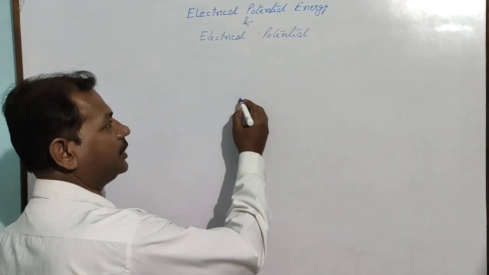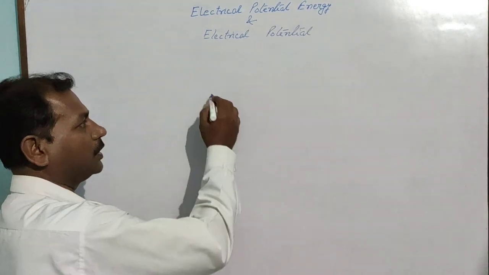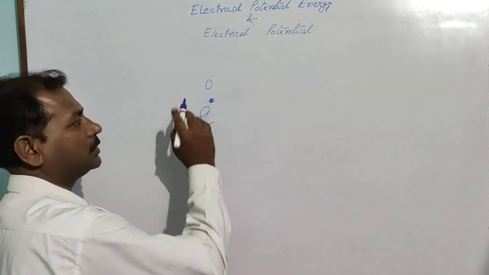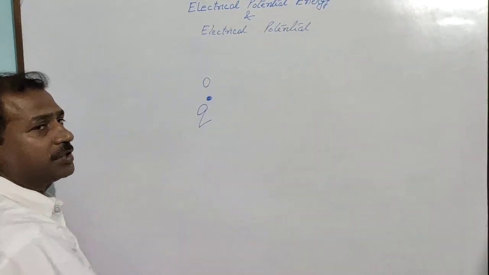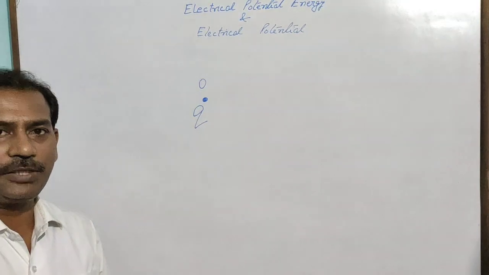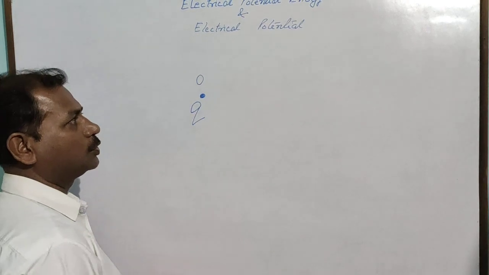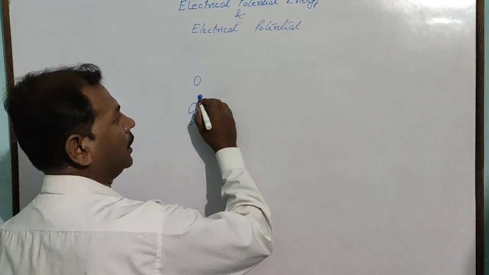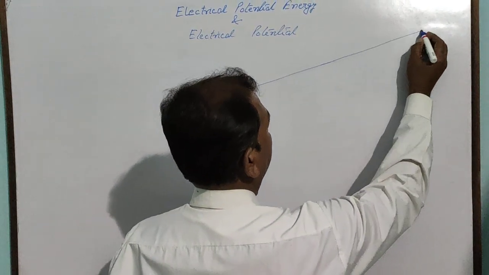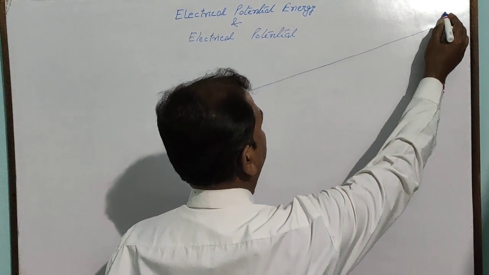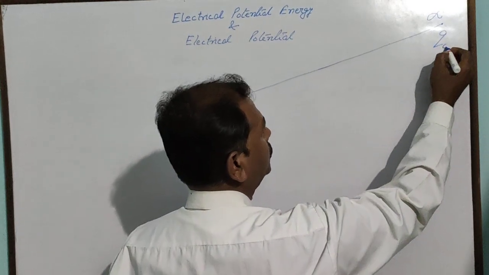Let us take any charge Q here at O. This is a point charge, and we are finding the electrical potential energy due to a point charge at any point. So let us take a source charge Q at O, and from O, far away from it, let us say at infinity, a charge Q naught is there.